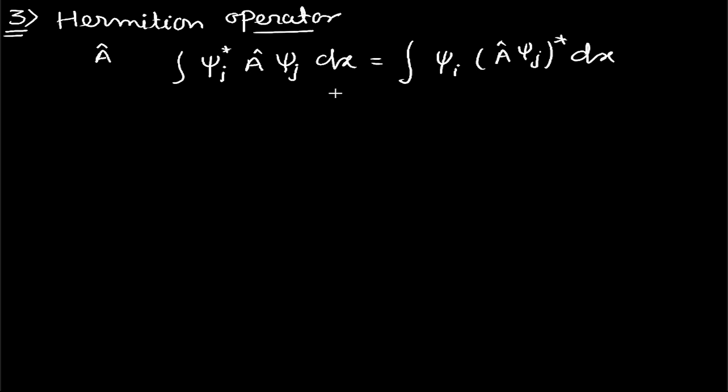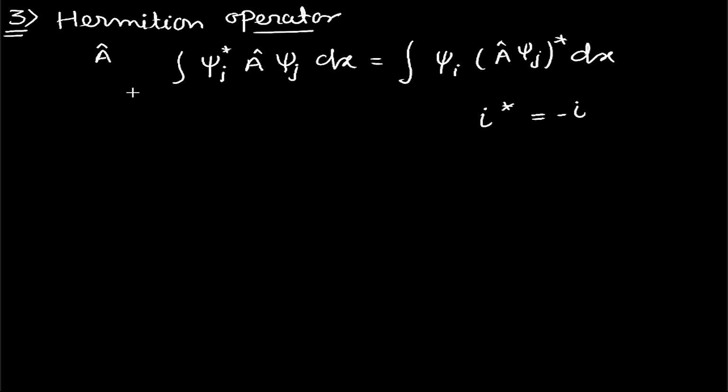When this condition is satisfied, then the operator A cap is said to be a Hermitian operator. And again, psi star over here is the complex conjugate. We know that the complex conjugate of a function stays the same, but if we have a complex number, for example iota, then the complex conjugate of iota will be minus iota, others are the same. So when this condition is satisfied, the operator is said to be a Hermitian operator.